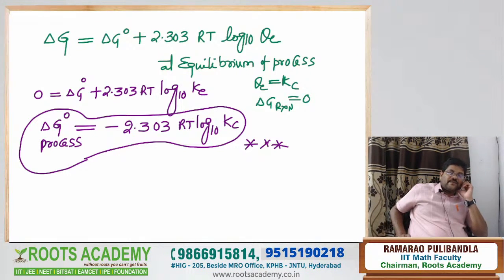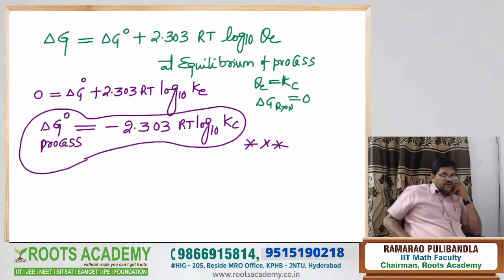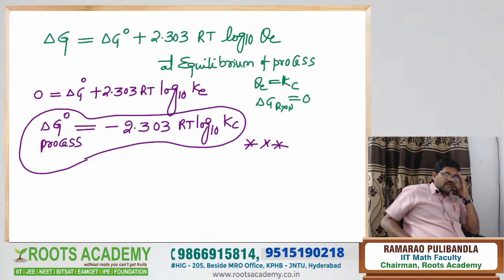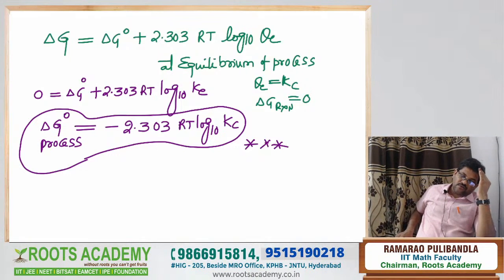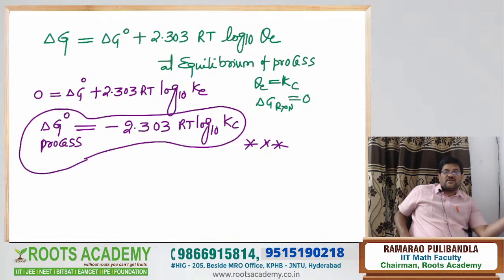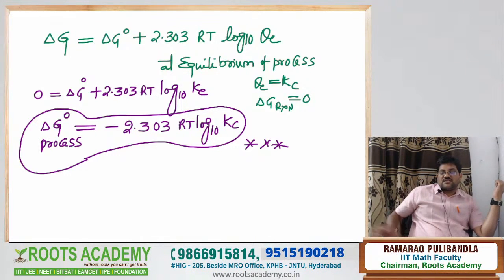At equilibrium of the process, as you well know, QC is equal to KC. At equilibrium, the Gibbs change of the reaction is 0. Substitute 0 there, and the plus term moves to the other side, becoming minus 2.303 RT log to the base 10 Kc. Therefore, delta G naught of the process is equal to minus 2.303 RT log to the base 10 Kc. That is the relation between delta G naught of the reaction and Kc. This is your today's class.